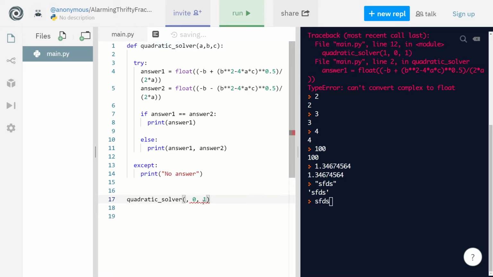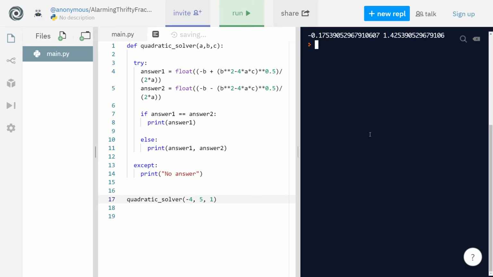And let's try something else, more complicated now. So let's try like -4, 5, and 1. Right? So let's run this. And there we go. We have our two answers.